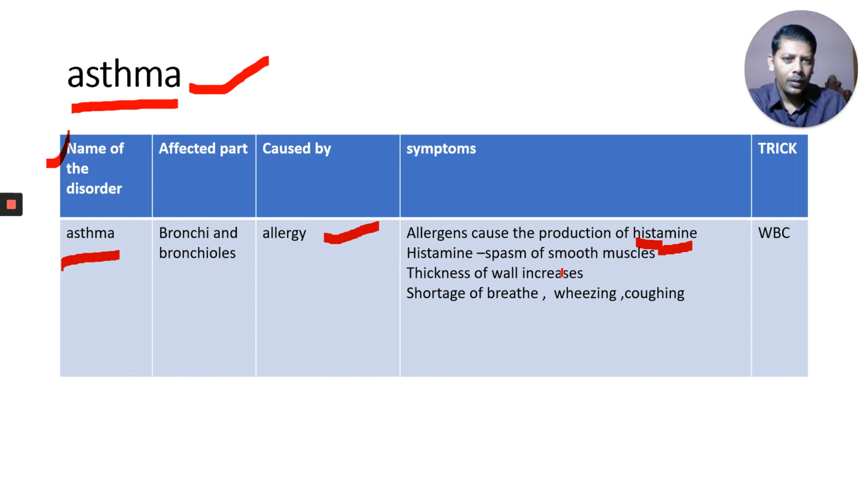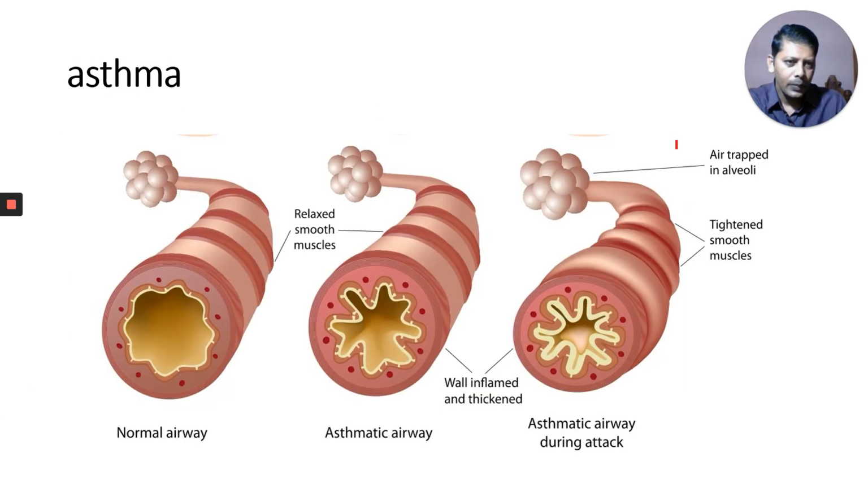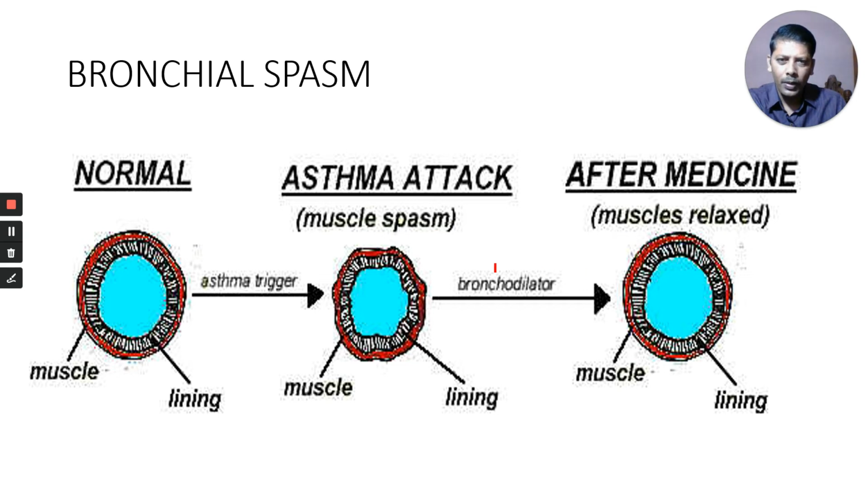This histamine causes spasms of the smooth muscles. You can see the tightened smooth muscles here. Spasm means sudden involuntary contraction. Observe the muscle spasm. This is the normal bronchiole, whether it is bronchi or bronchiole, this is the normal one.